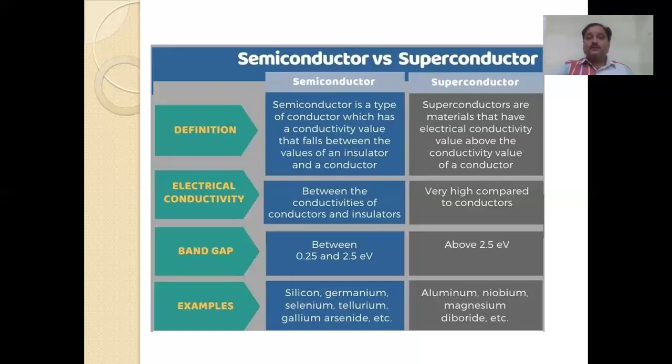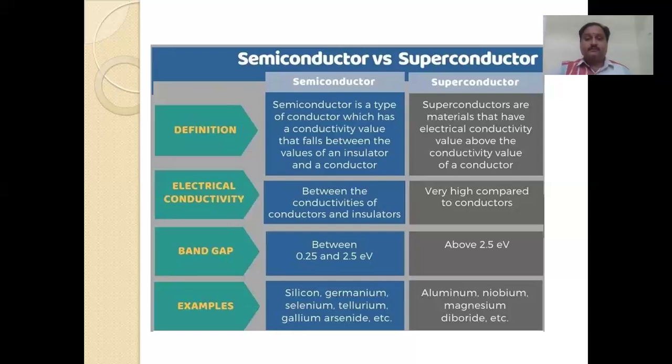There is no other two, conductor and insulator; there is only the conductor. The electrical conductivity value is above the conductivity of a conductor. A semiconductor has an intermediate value. A superconductor has one value. Another difference is electrical conductivity. The conductivity of a semiconductor is in between conductor and insulator. In a superconductor, it is very high compared to a conductor.